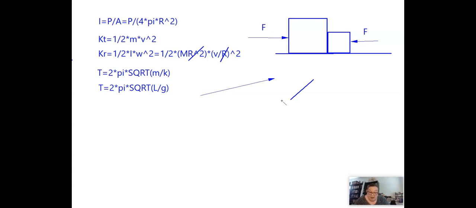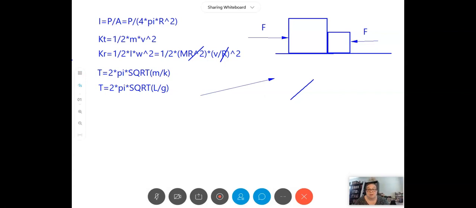Number 13. Harry and Sue cycle at the same speed. The tires on Harry's bike are larger diameter than on Sue's. Which wheels have the greater angular speed? Okay, so this is a comparison between linear speeds and angular speeds. So just to remind you, linear speeds, we use the letter V to represent linear speeds. And for angular speeds, we use the curly W, the omega. I don't have a curly font here, so it's just showing up as a W. But omega is our angular velocity. And we know that these two are related by V equals R times omega. That's the equation that relates the linear velocity to the rotational velocity.